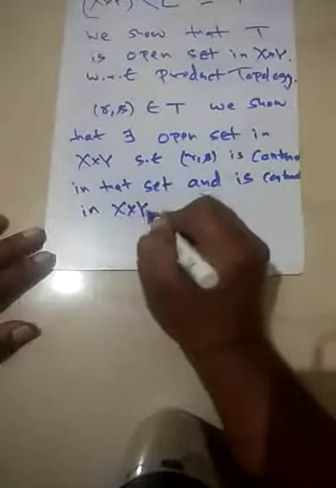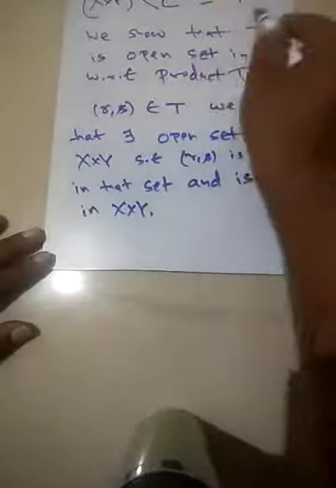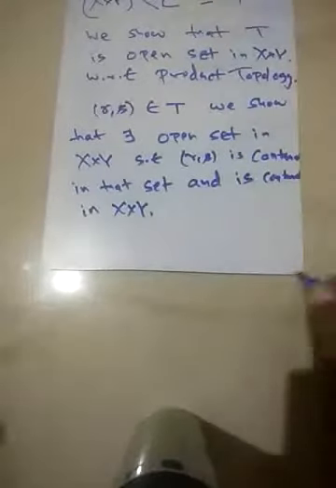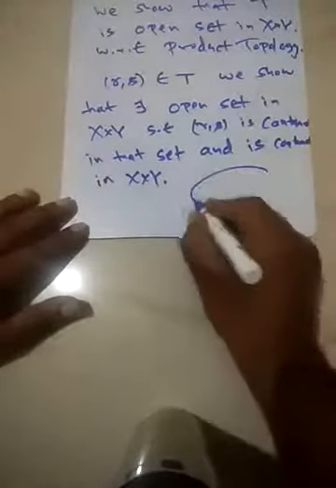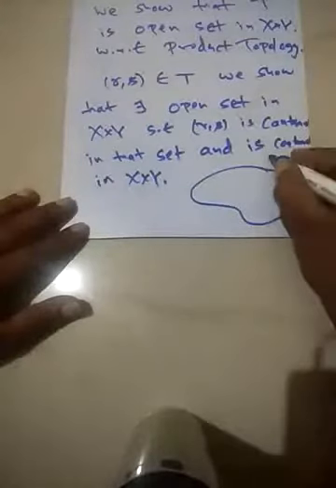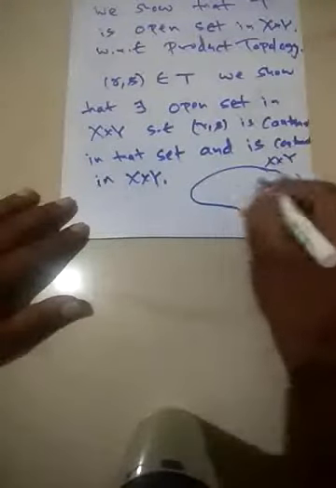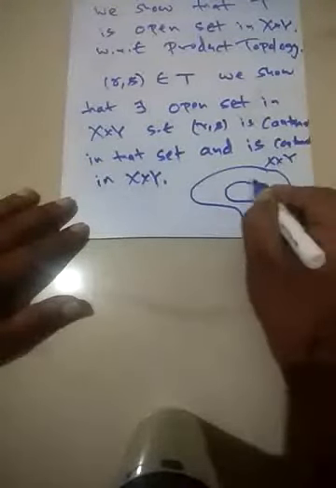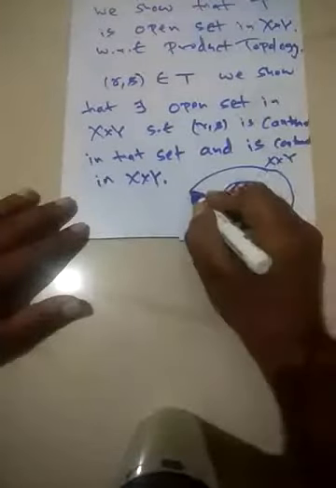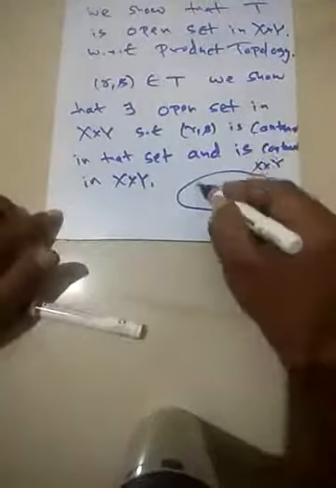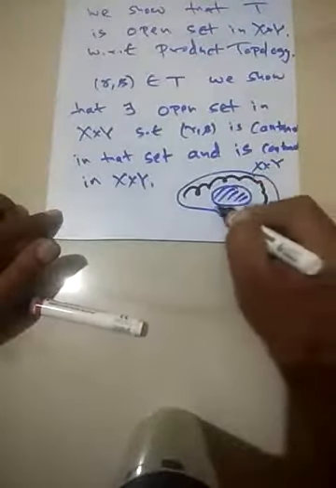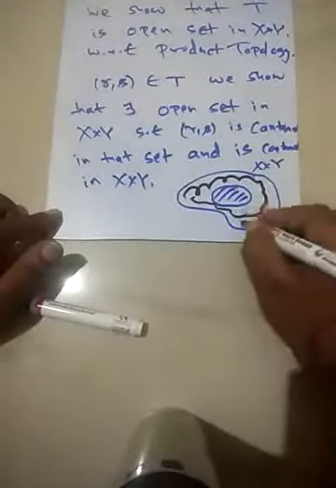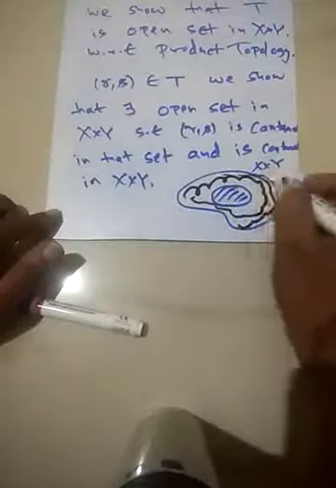Of course this is a trivial fact. So T is the complementary space we are showing to be open. Here is the product space, suppose this is X cross Y. Here is our C. This is our complementary space.